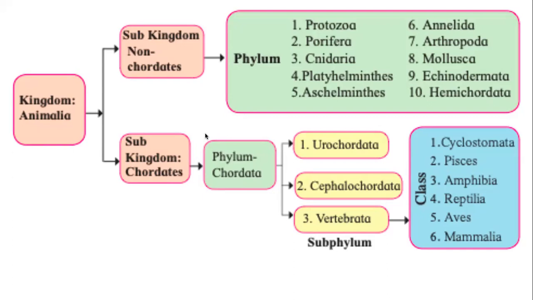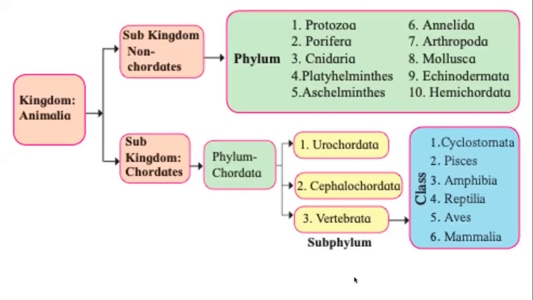But before we go there, where do you think human beings are in this classification? Let's start from the kingdom. Which kingdom do human beings belong to? Is it kingdom Animalia or kingdom Plantae? So very clearly, human beings are in kingdom Animalia, in the subkingdom Chordates, in the phylum Chordata, in the subphylum Vertebrata, and in the class Mammalia. This is where we belong.